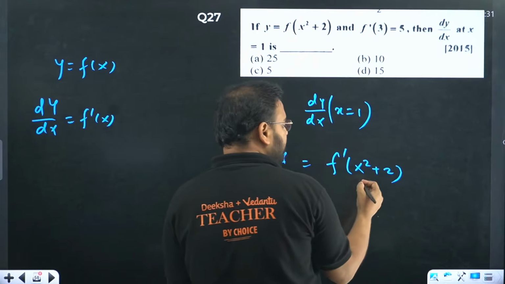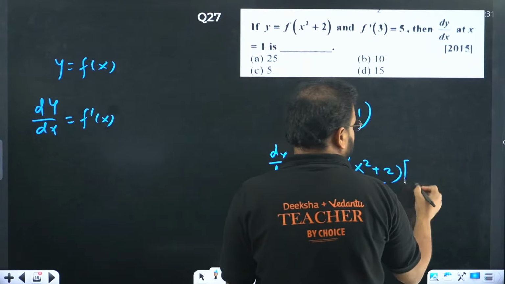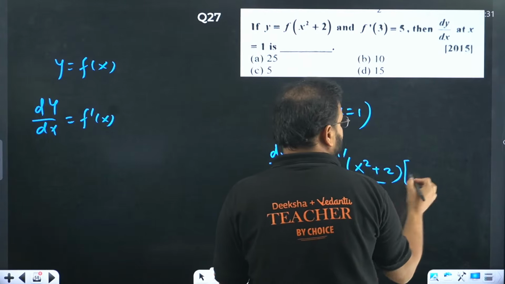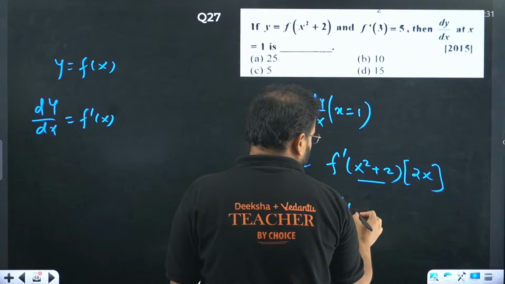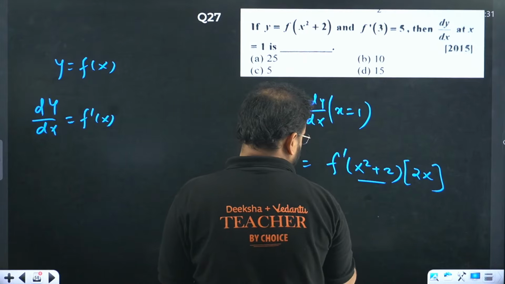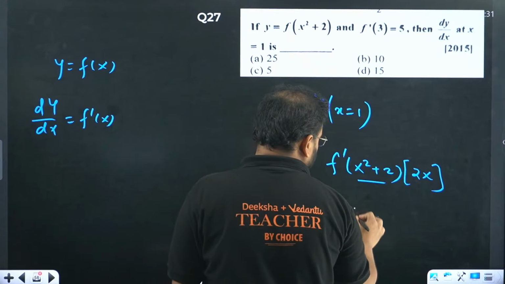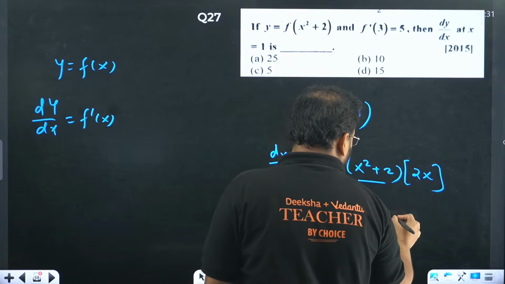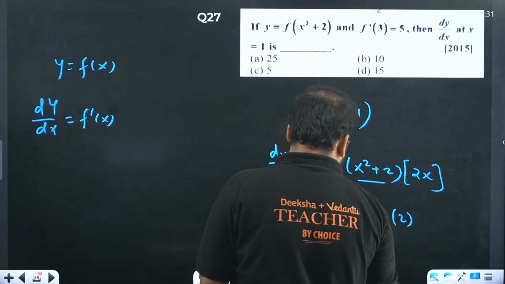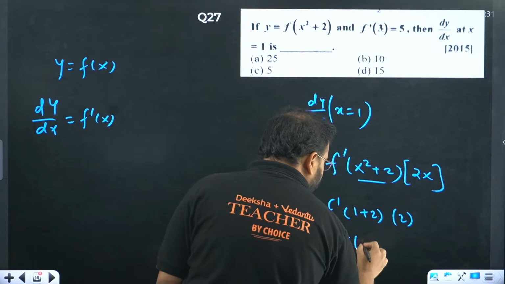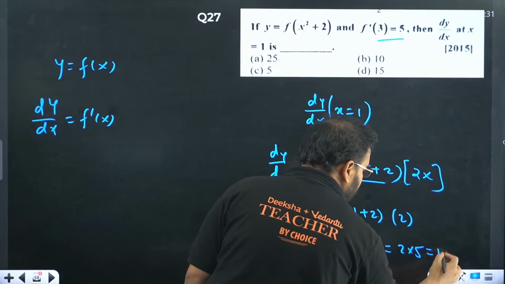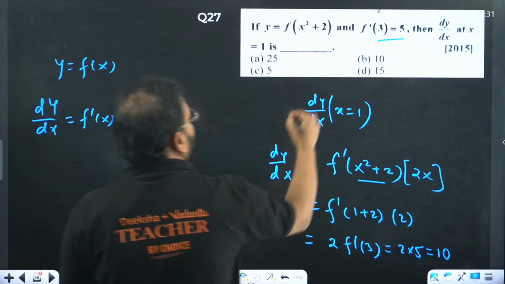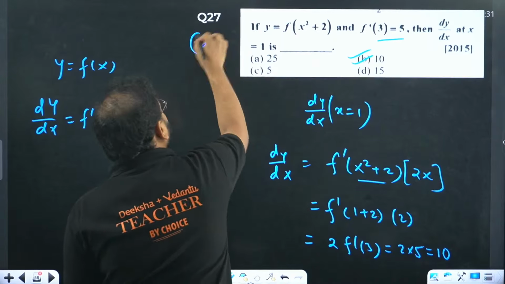Now is it over? No, we have to differentiate the function inside also for the chain rule. We get derivative of x square becomes 2x, and for 2 it will be 0. Now we want to find this value when x is 1. So we get f dash of 1 square, which is going to be 1 only, 1 plus 2, and we have over here 2 into 1, so this becomes 2. Clear? So I'm getting this value as twice of f dash of 3. f dash of 3 is given as 5, so twice of 5. Answer is, sir, 10. So option is B. 27th answer is B.